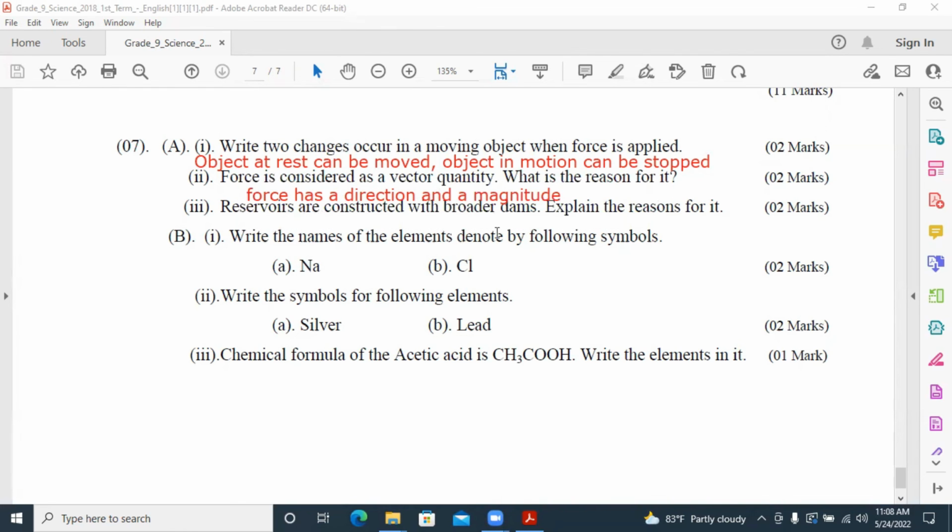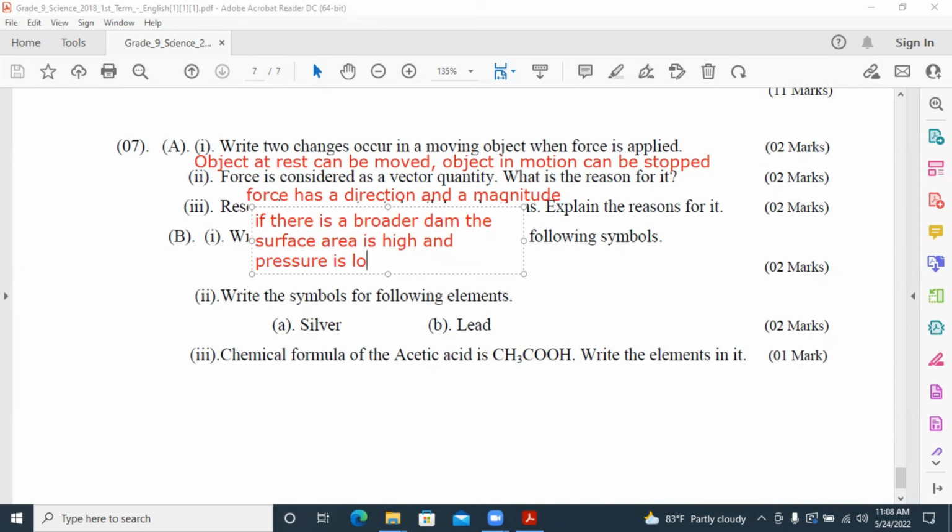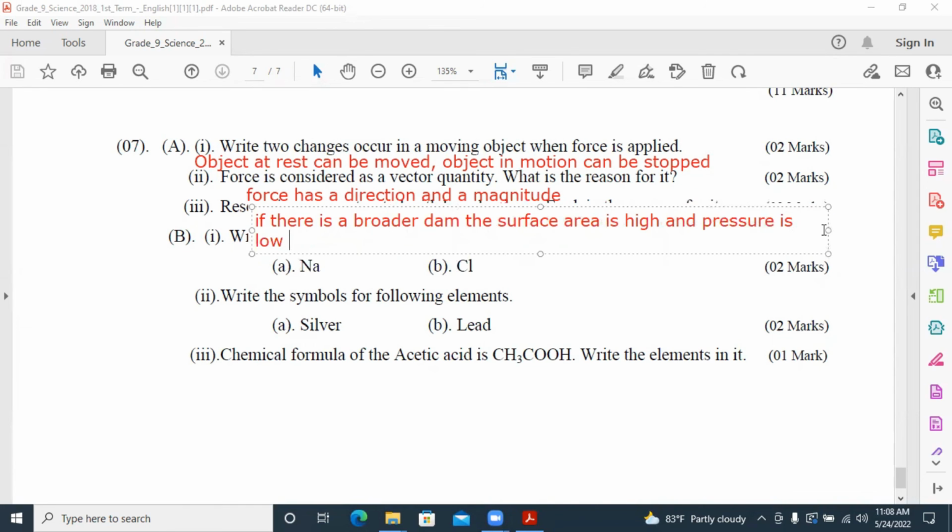Reservoirs are constructed with broader dams. Explain the reason for it. If there is a broader dam, the surface area is high and pressure is low.